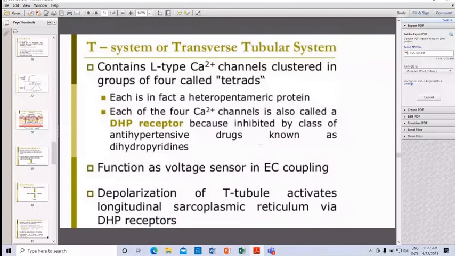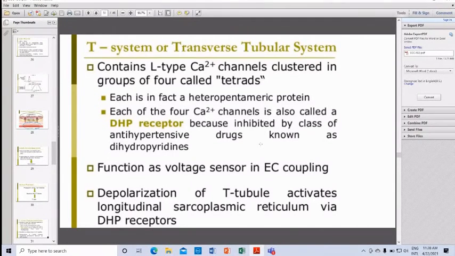Each is in fact a heteropentameric structure. Each of the 4 calcium channels is also called a DHP receptor, that is, dihydropyridine receptor, because it is inhibited by a class of antihypertensives known as dihydropyridines.